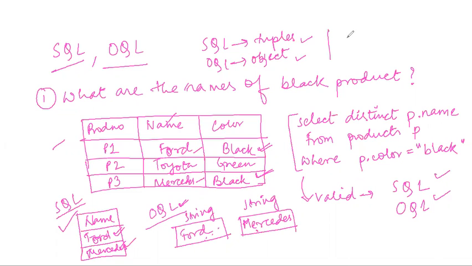Similarly, SQL works on the concept of a table. Here, if you see, it has taken this column out of this table. So this smaller table as a whole will show you all the rows that are satisfied. But in object query language, it is shown as a collection of objects.